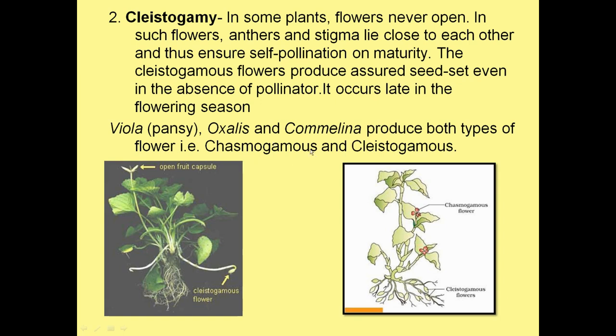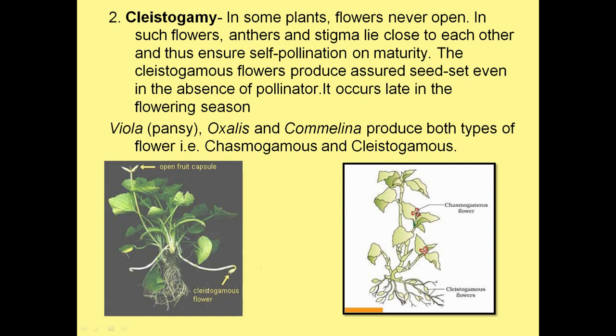These produce both chasmogamous, that is open flowers, as well as closed flowers, cleistogamous. You can see in Viola both chasmogamous, that is open flowers, are here, as well as cleistogamous, that is closed flowers underneath the soil. And these cleistogamous flowers ensure total self-pollination without any pollinator.